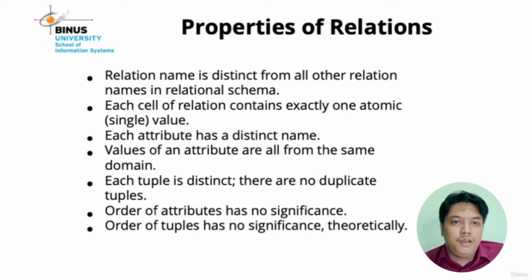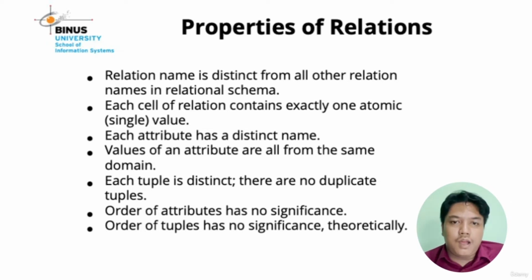So when you create a relation student, you are not allowed to create attribute names student ID, student name and student name again. The attribute name must be distinct in one relation or one table.